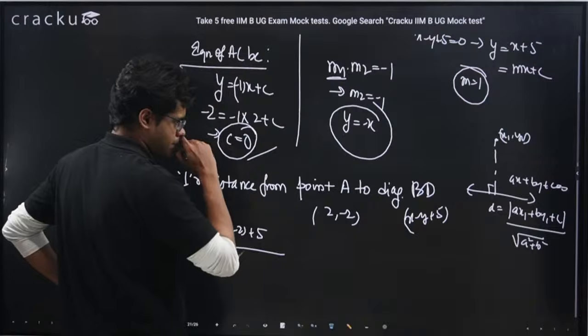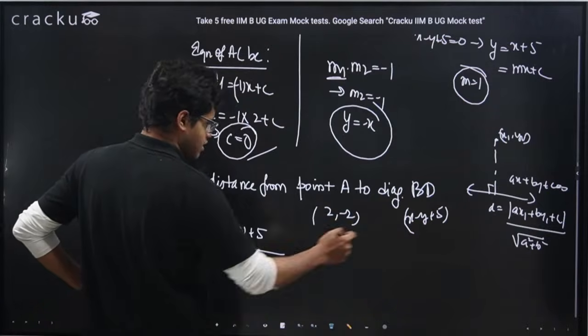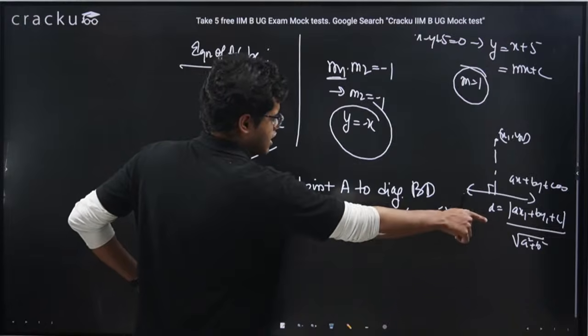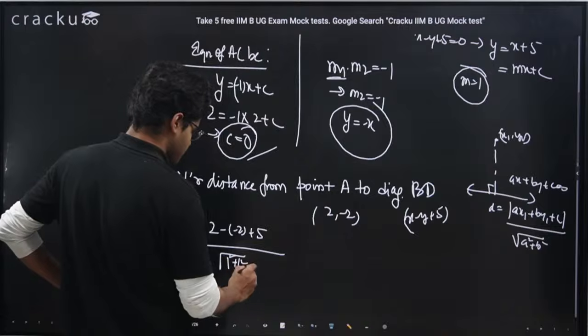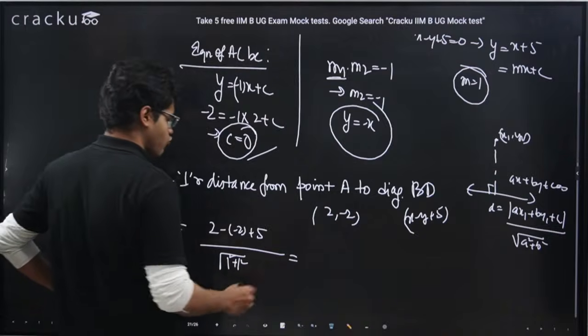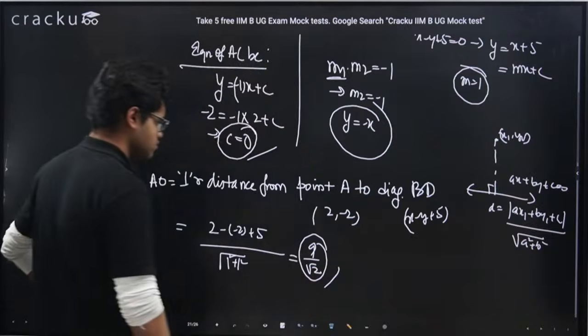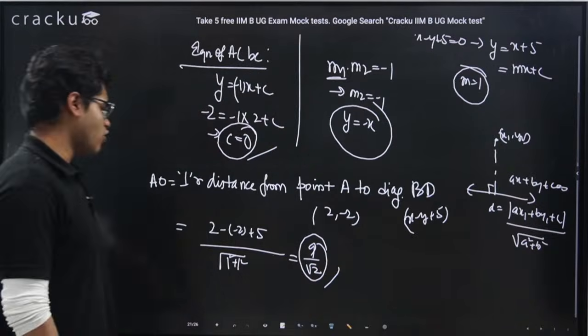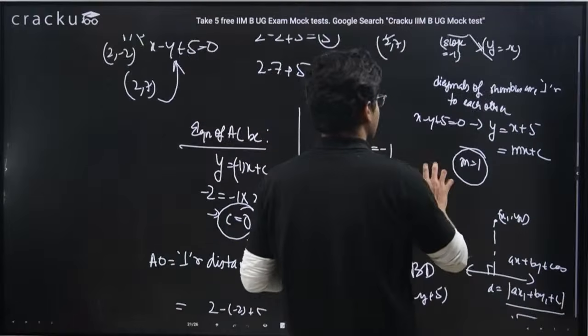Divided by root a square plus b square. Now a is what? Coefficient of x. Value is 1, right? X is only x. B is what? Coefficient of y. Value is minus 1. But square will be 1 square. So 2 plus 2, 4. 4 plus 5, 9. So it is 9 by root 2. So AO equals 9 by root 2, which means this is 9 by root 2.